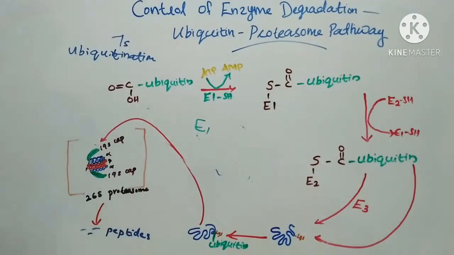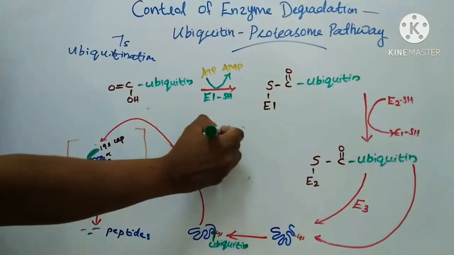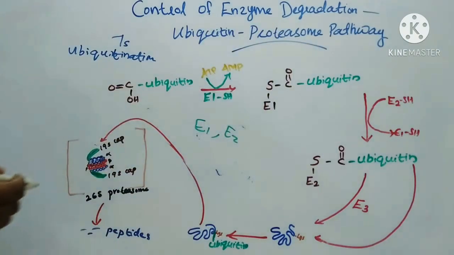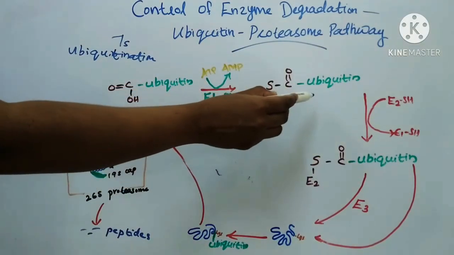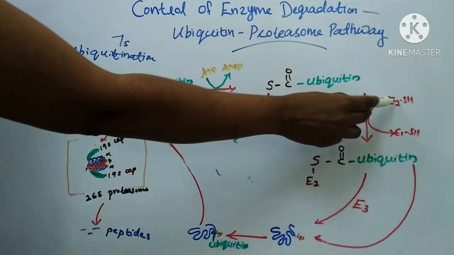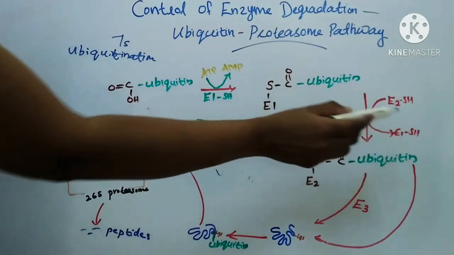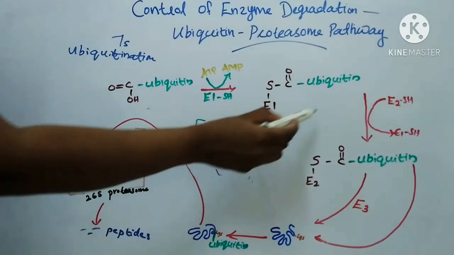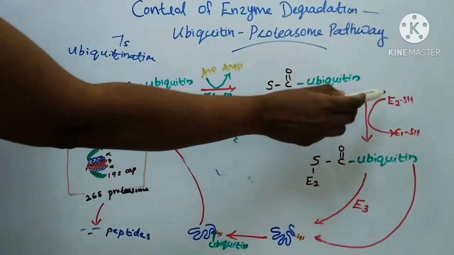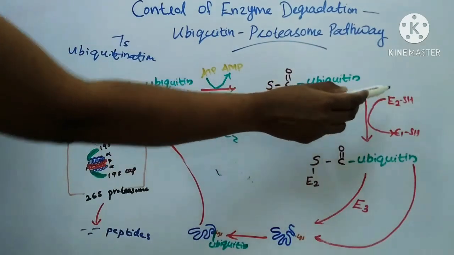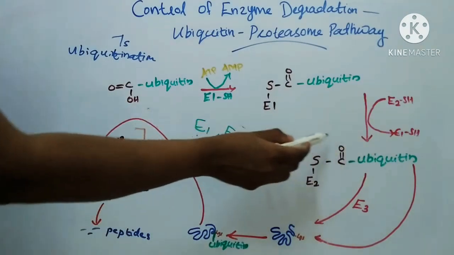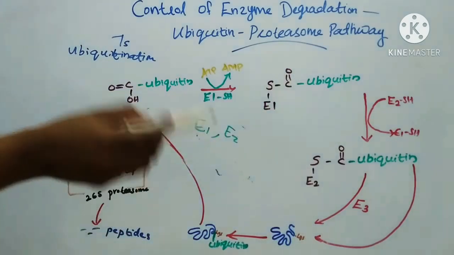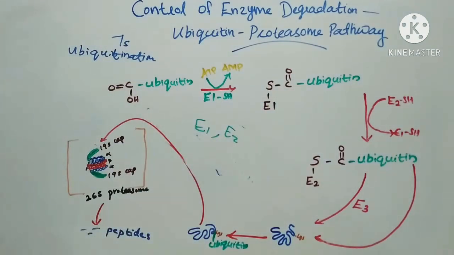Then the second enzyme is ubiquitin conjugating enzyme, that is E2. This activated ubiquitin is transferred to the cysteine residue of E2 and E1SH is released, forming E2-S-CO-ubiquitin. So, here it is a thioester bond between E2 and the ubiquitin.